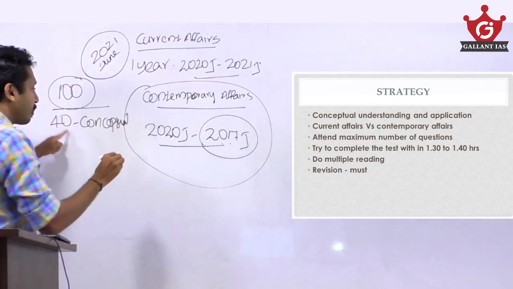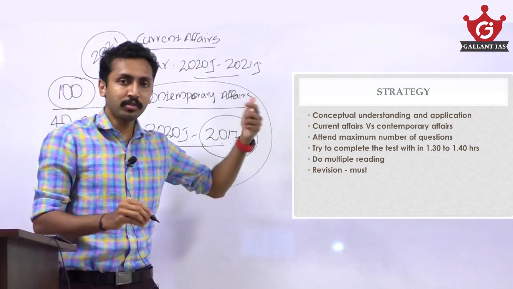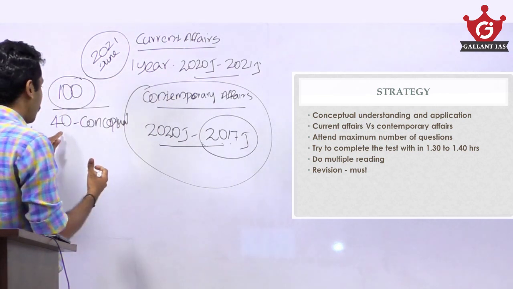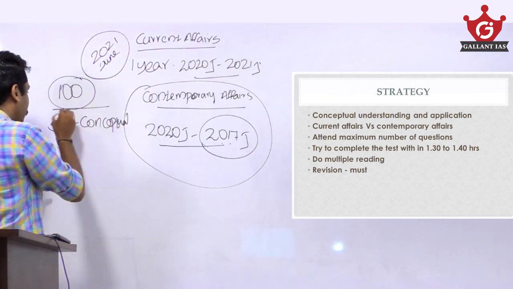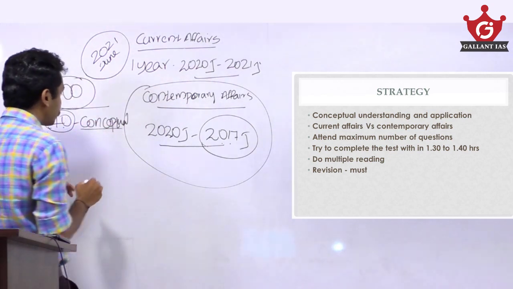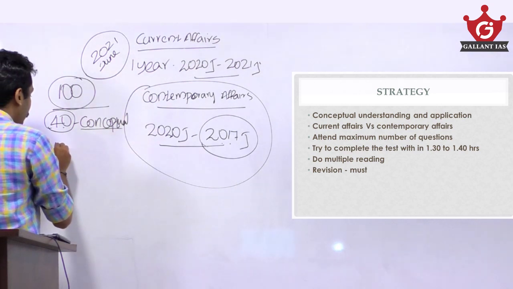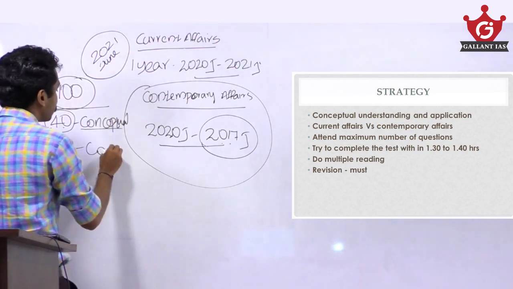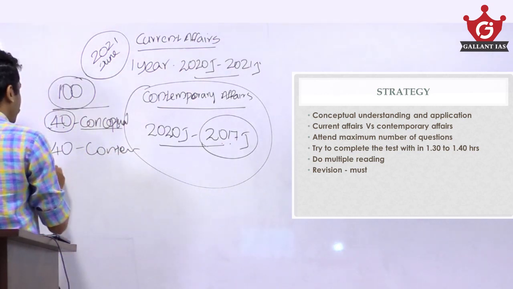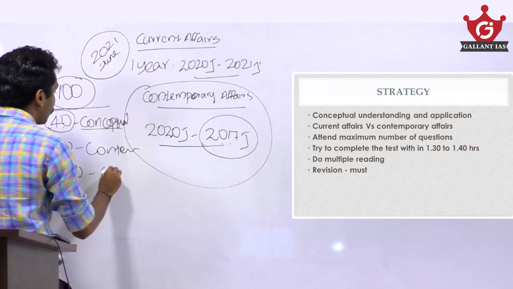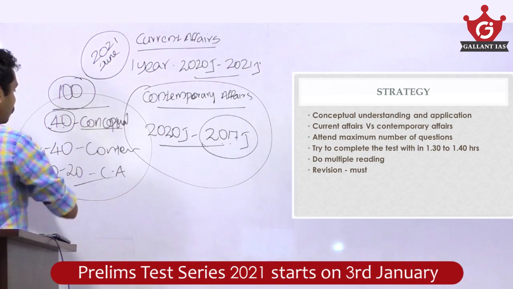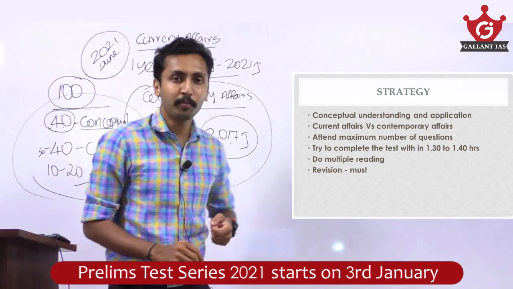Now the number has decreased. Before 5 to 6 years, around 60 to 70 questions were purely conceptual type. Now the number is decreasing to around 40. This is not an exact number, it's an approximate number. 40 questions are purely conceptual type and 40 questions will be contemporary affairs. 30 to 40 questions will be contemporary and 10 to 20 questions are current affairs. So this is the trend that we can see for the last couple of years.